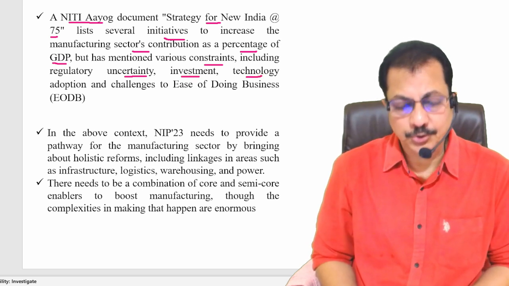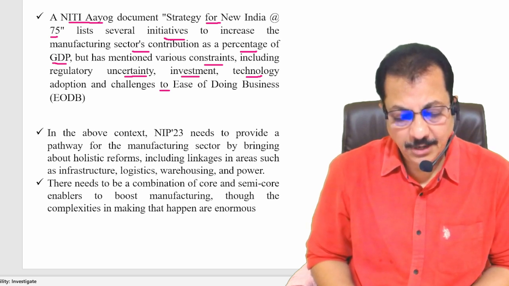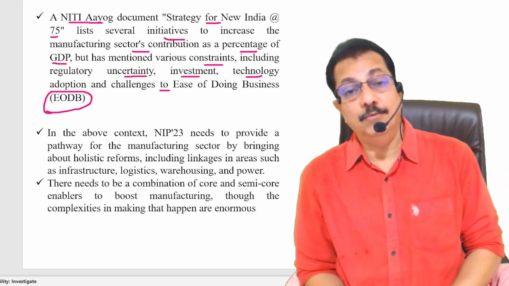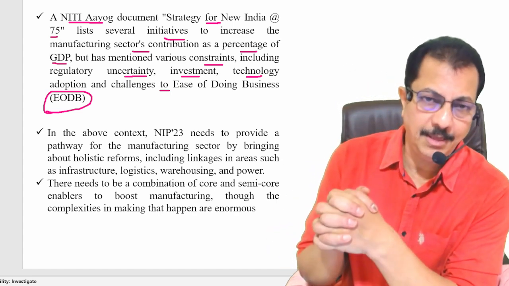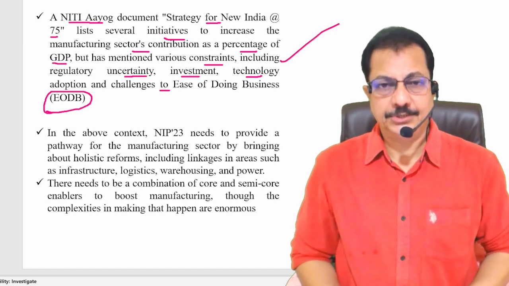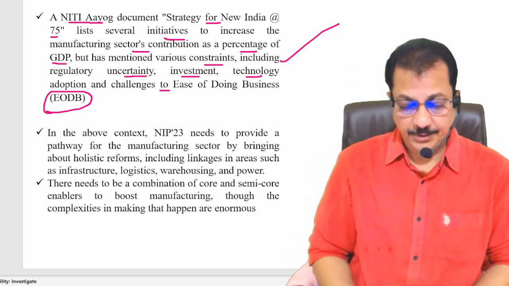Technology adoption is also a constraint. Challenges to ease of doing business, very important. Regarding EODB, we are going to discuss that in the next session. Am I clear? Right? So these are all the constraints, and they have been highlighted by Niti Aayog's document.